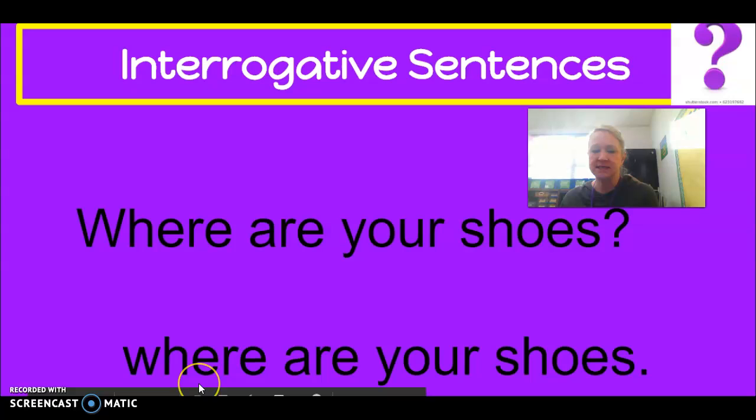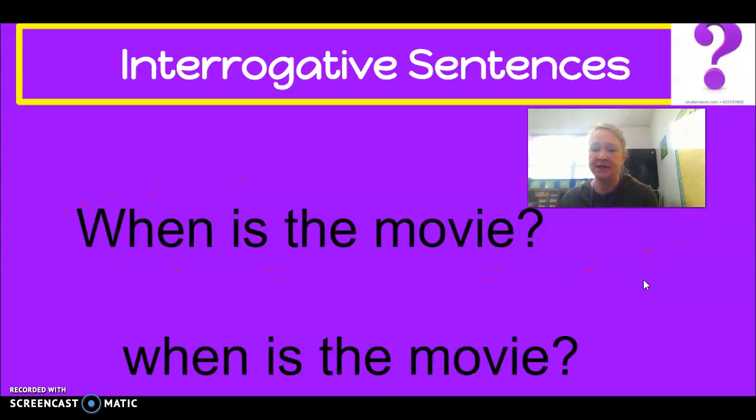What's wrong with this sentence? It doesn't have a capital letter, and it doesn't have a question mark. Good. It has to have a capital letter and a question mark to be correct. All right, let's try another one.